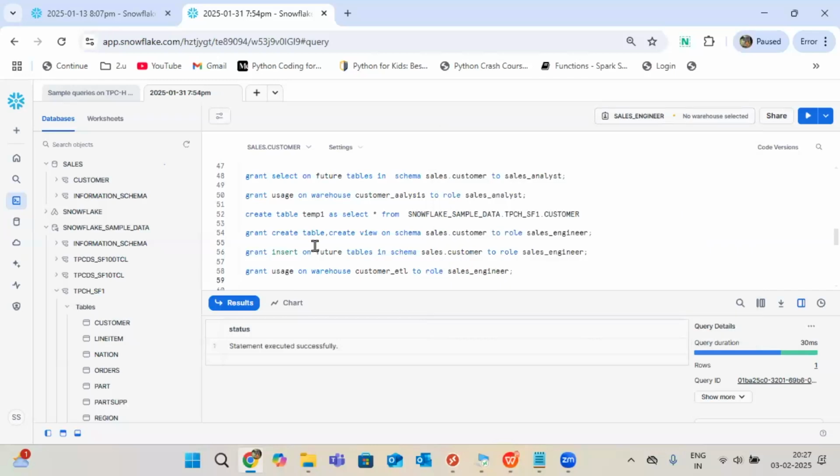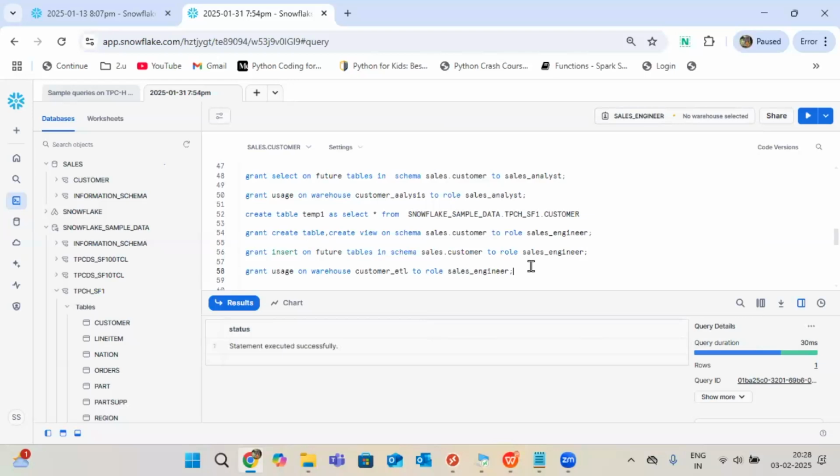One extra point. Suppose you are the lead, and I am the junior resource. Something will be more than me, right? Some privileges for maybe decision making or something else. So sales engineer can insert the data but cannot modify the tables. Sales admin should be given additional privileges. Yeah, you are saying delete or modify the table.